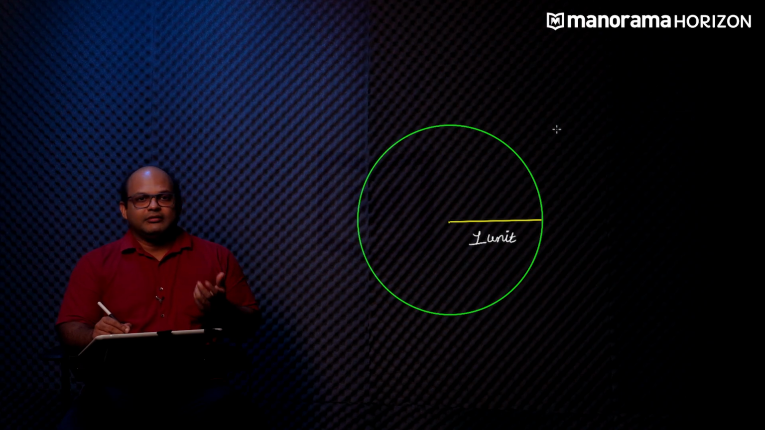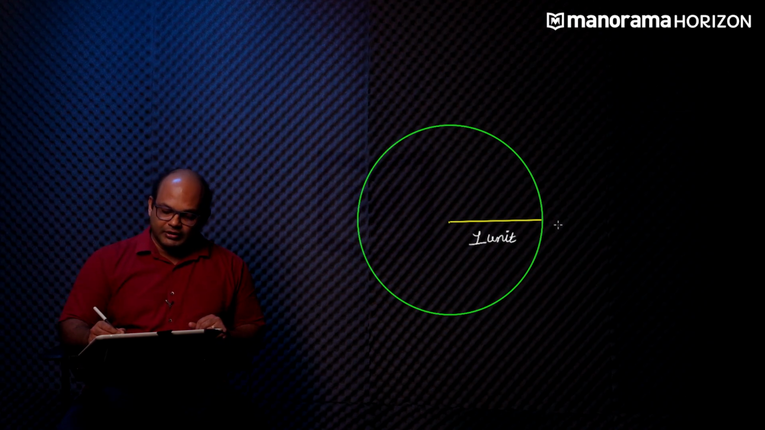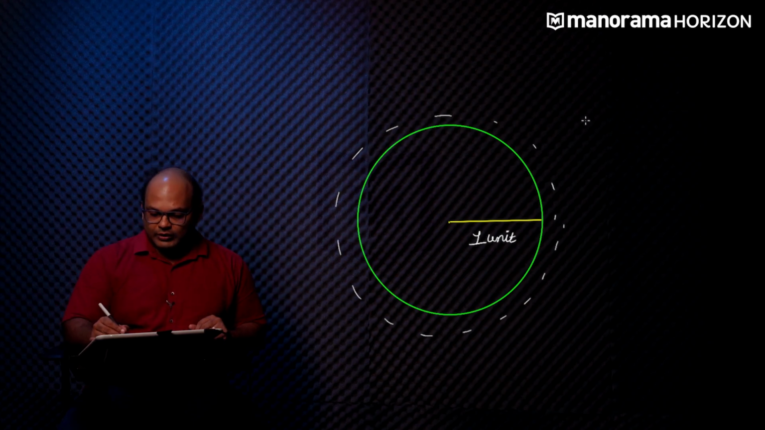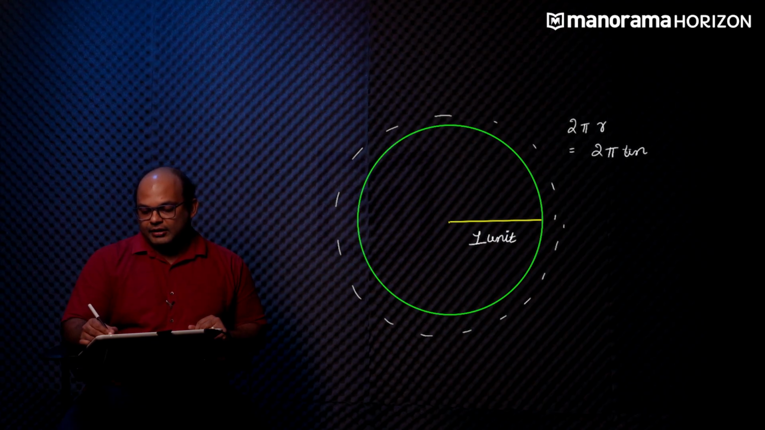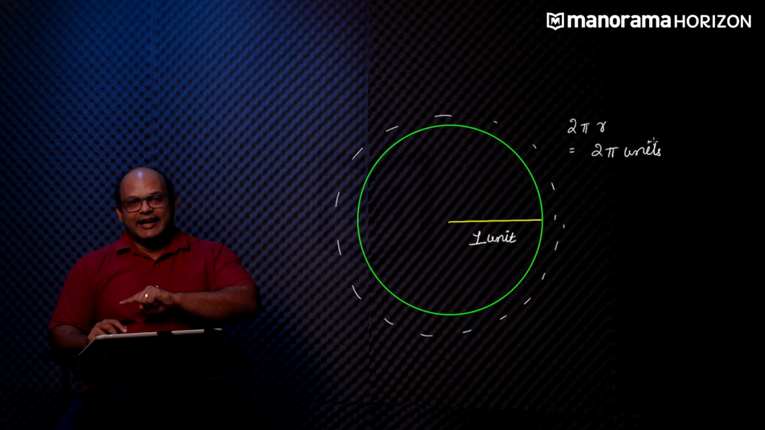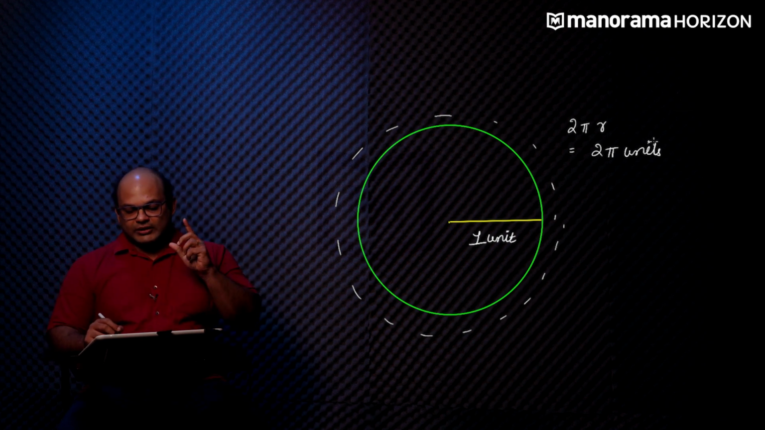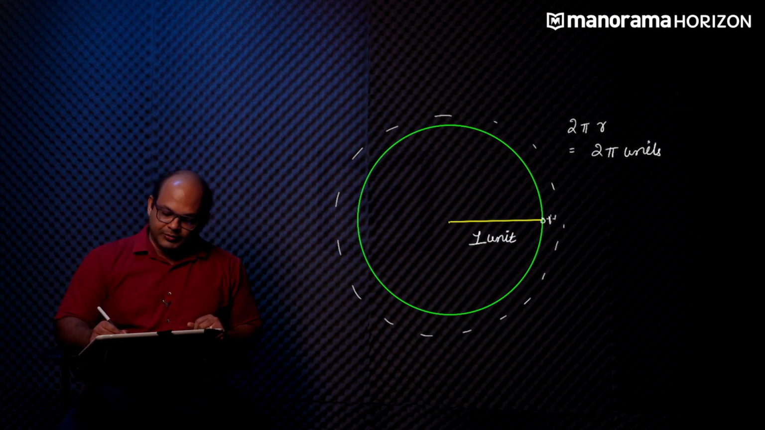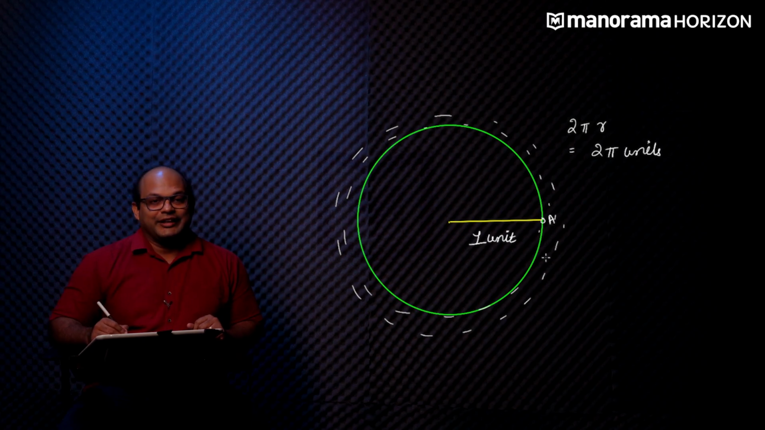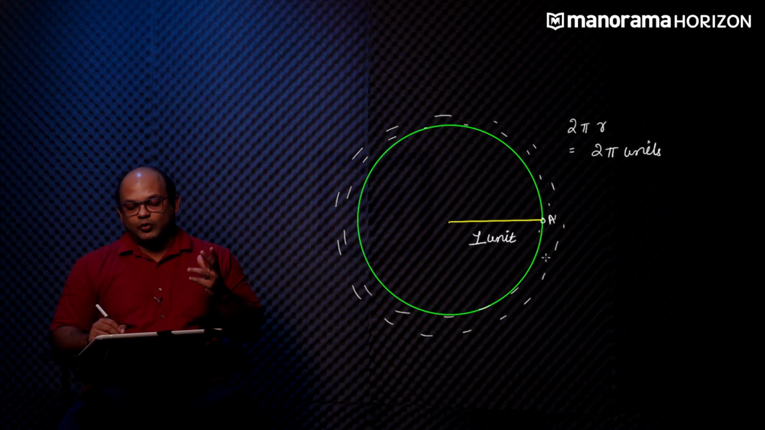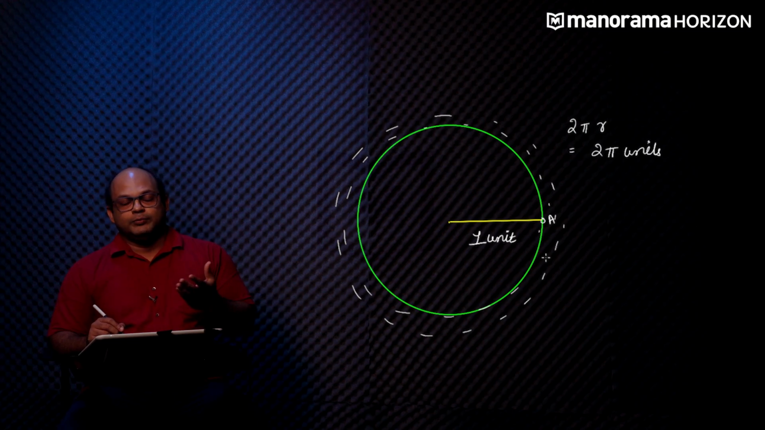If we were to apply the basic formula for the circumference of the circle, we find out that this distance, that is the circumference of this circle, is equal to 2 pi r, that is equal to 2 pi units. So this is the length of the arc of this circle. So let's say I were to start my journey at point A and I walk all the way across this circle and I reach point A again. The question is, what is the distance I have covered? Well, it is clearly 2 pi units.